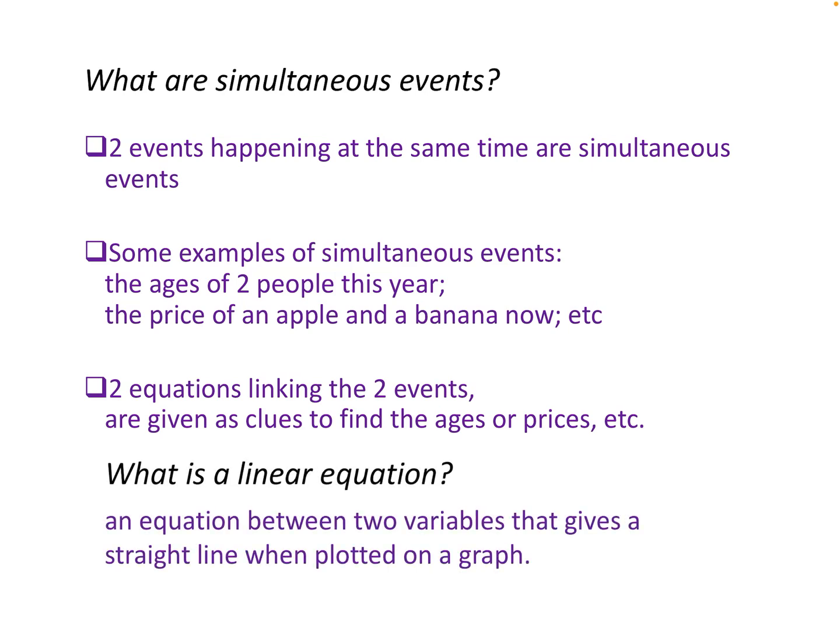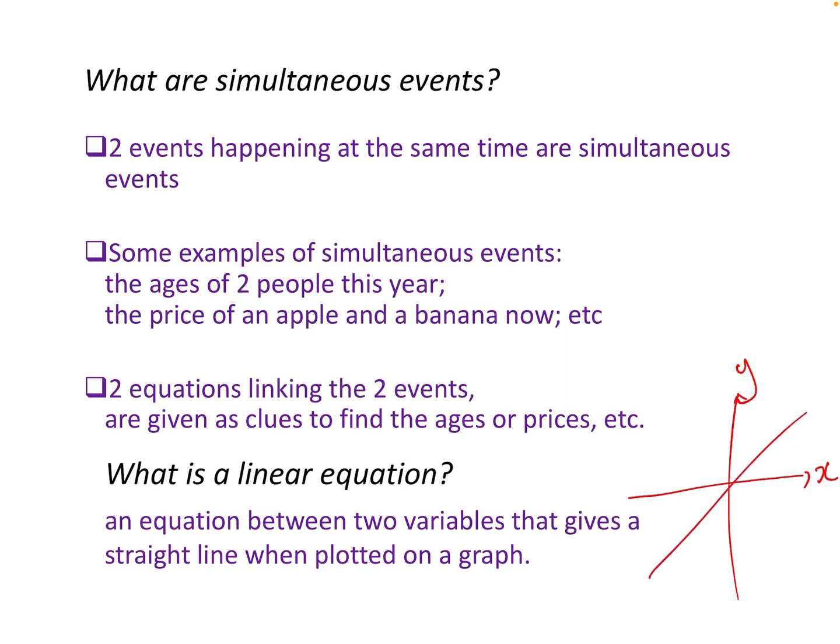A linear equation, and those are the ones we're going to look at today, is an equation between two variables that gives a straight line when plotted on a graph. So when we're looking at simultaneous linear equations, if this is my graph, X and Y go this way.